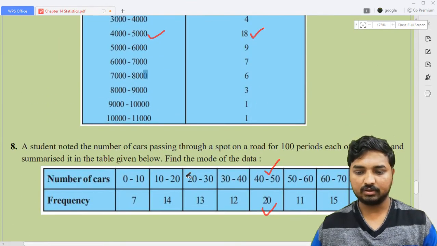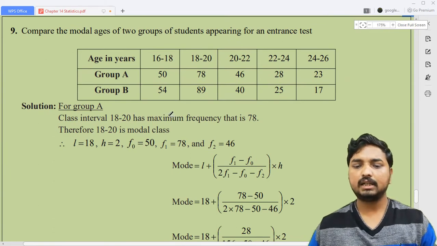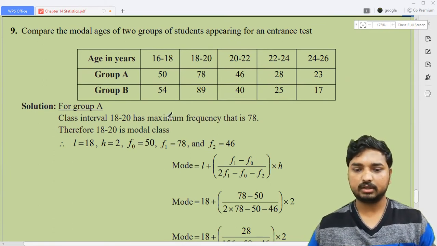Just remember this one. Okay, so now I will move to one more question for you. The 9th and 10th questions are actually from the R.D. Sharma textbook. Here it is a similar question, but look here: compare the modal ages of two groups of students appearing for an entrance examination.